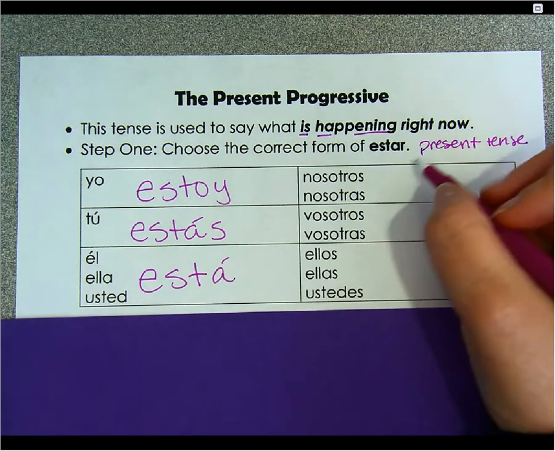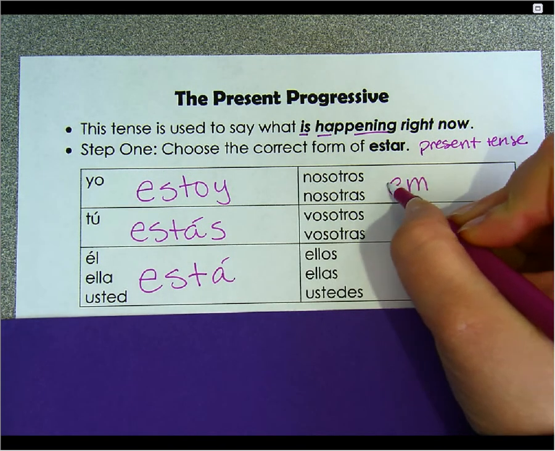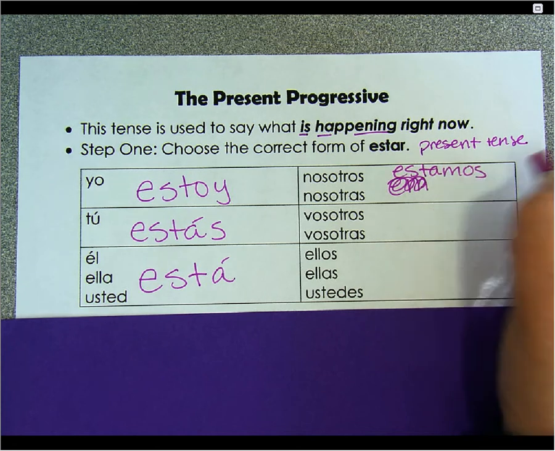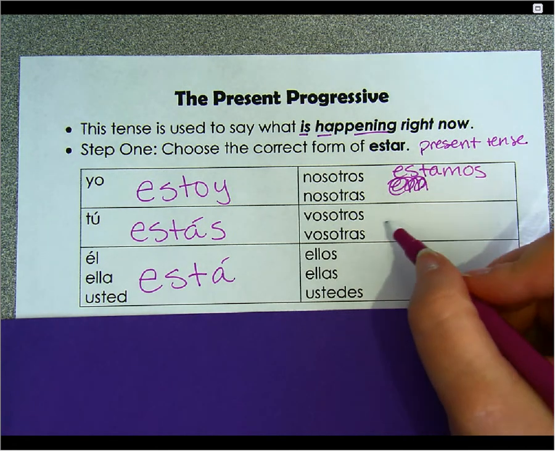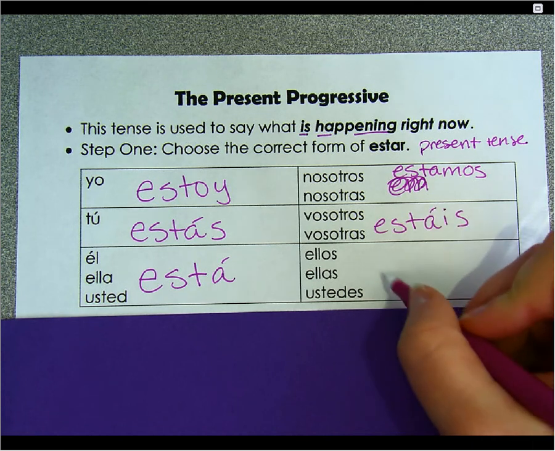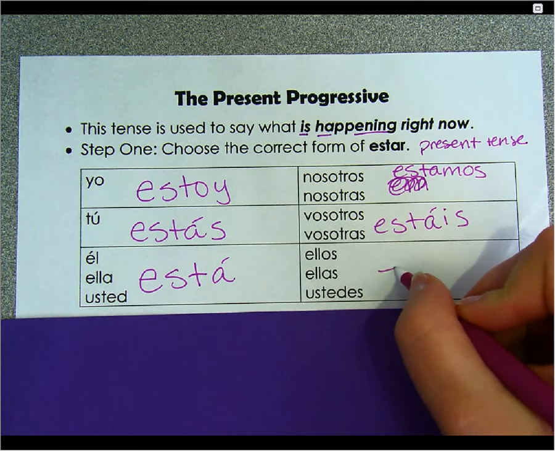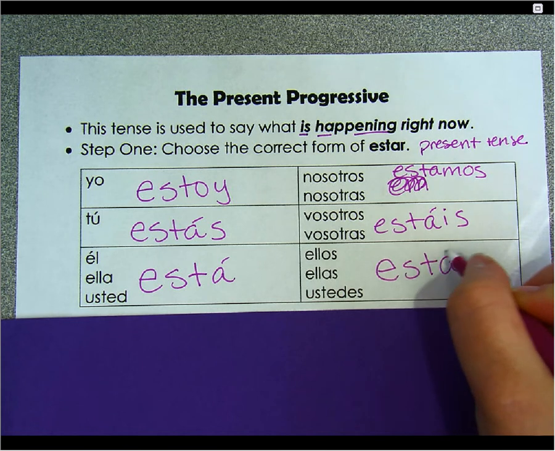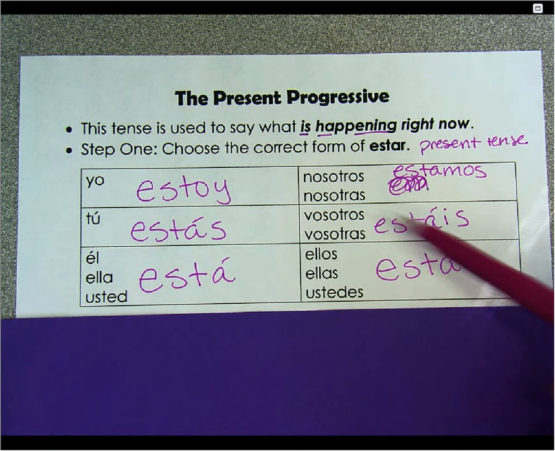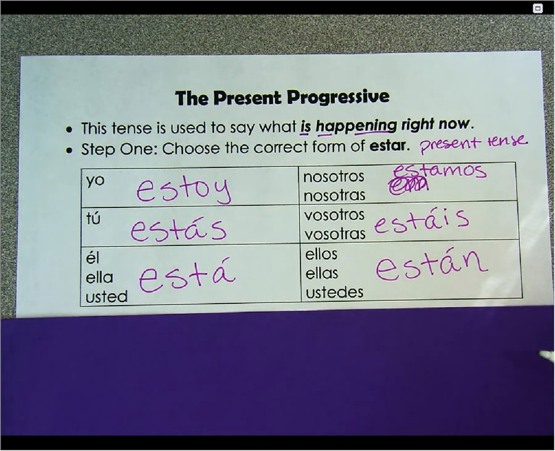está. We are, estamos. Sorry about that. Y'all are, estáis, and they are, están, or y'all are, están. All right, make sure you do have your accents in the bottom 4 boxes. Those are important.